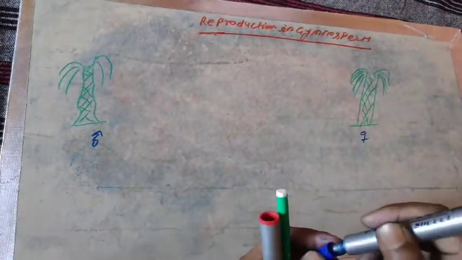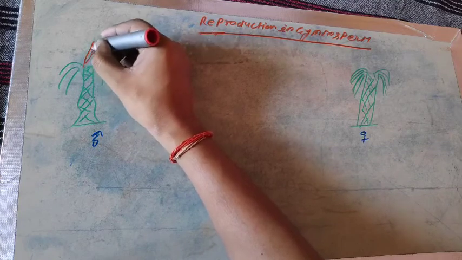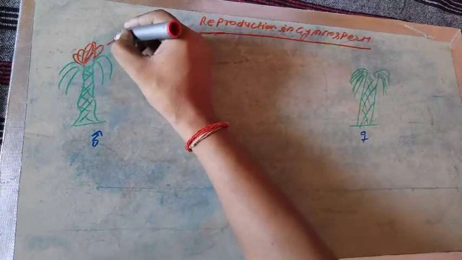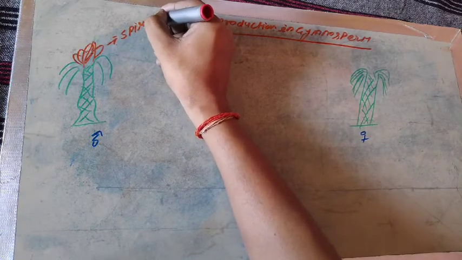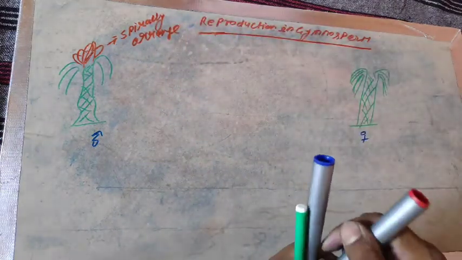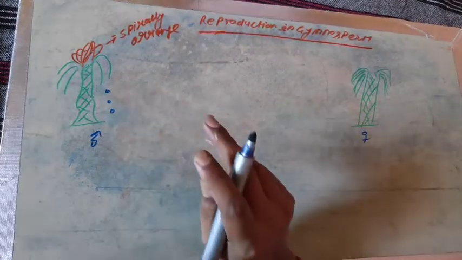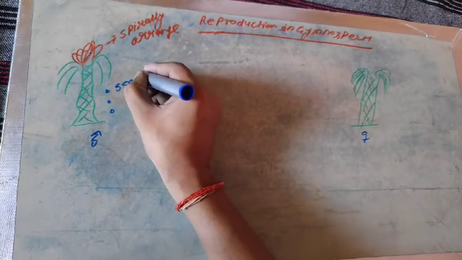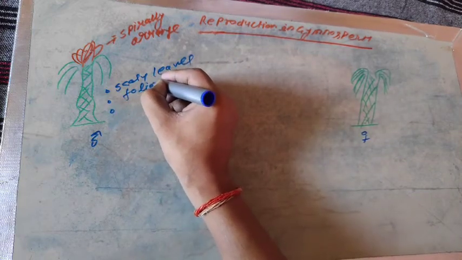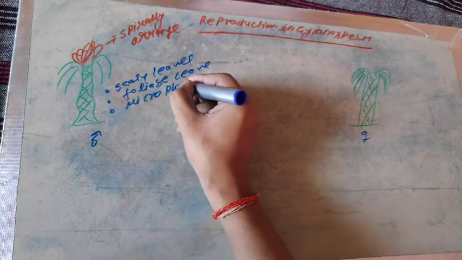The basic feature of the male plant is to produce a very special structure known as cones. Cones at the tips are spirally arranged. Listen carefully. When you visit any cycas plant, you will find three types of leaves: the scaly leaves, the foliage leaves, and the microphyllous leaf.